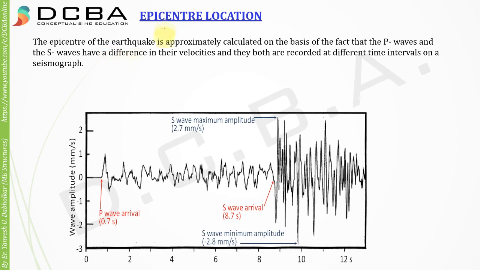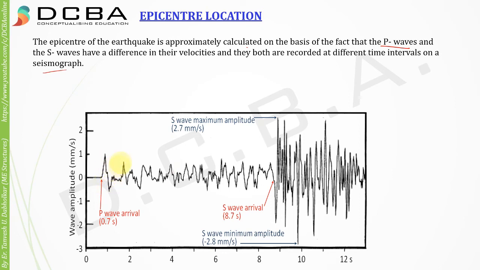So the epicenter of the earthquake is approximately calculated on the basis of the fact that P waves and S waves have a difference in their velocities, and they both are recorded at different time intervals on a seismograph. So we know that P waves are the fastest and the S waves are slower than the P waves.